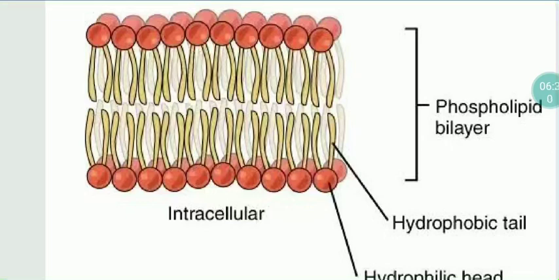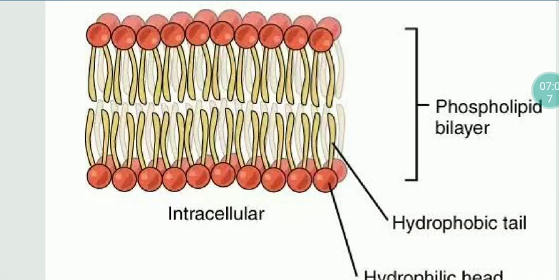Now, this phospholipid bilayer, both the layers, are held together by weak van der Waals forces. Otherwise, the upper layer will separate and the lower layer will separate. But it is not happening. Both the layers, we call them the upper leaflet and the lower leaflet. Upper leaflet of phospholipid, lower leaflet of phospholipid. So both these layers are held together by weak van der Waals forces, so that they will not separate